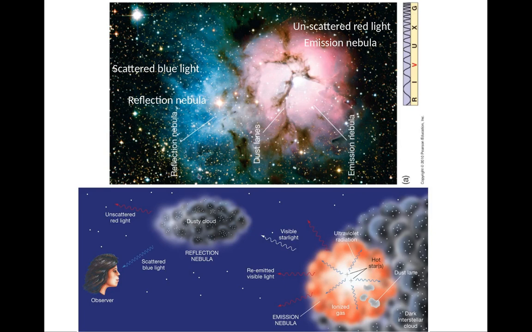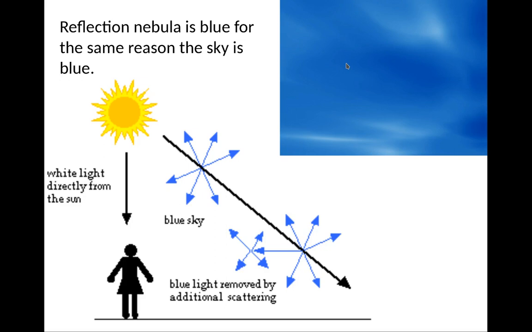So this is very similar to why the sky is blue. This is the sunset. You're looking toward the sun through a large amount of atmosphere, so it looks red. And this is why the sky is blue: you're not looking toward the sun, you're looking at the sky. We know the sky is blue, but you're seeing the scattered blue light from the sun through the sky. So here's the scattered blue light from a dusty cloud. This is scattered blue light, unscattered red light. So the reflection nebula is blue for the same reason the sky is blue, right?